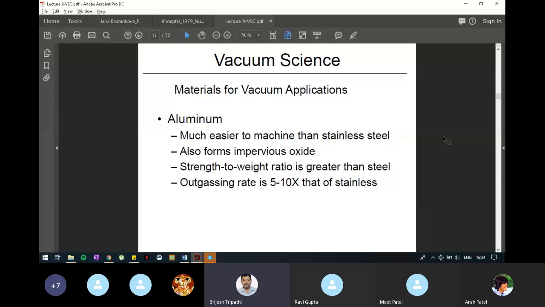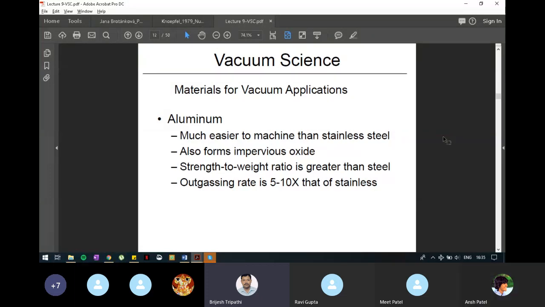If I have 1 kilogram of aluminium and 1 kilogram of stainless steel, and I have created a similar shape, of the same thickness and size, for a vacuum system piece using both of them, you will find that the aluminium piece has greater strength for the same weight as compared to stainless steel. This is one advantage.